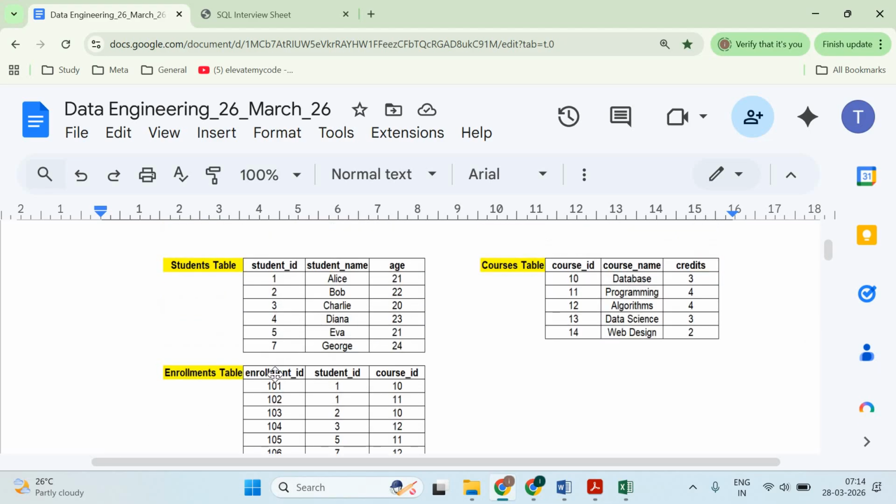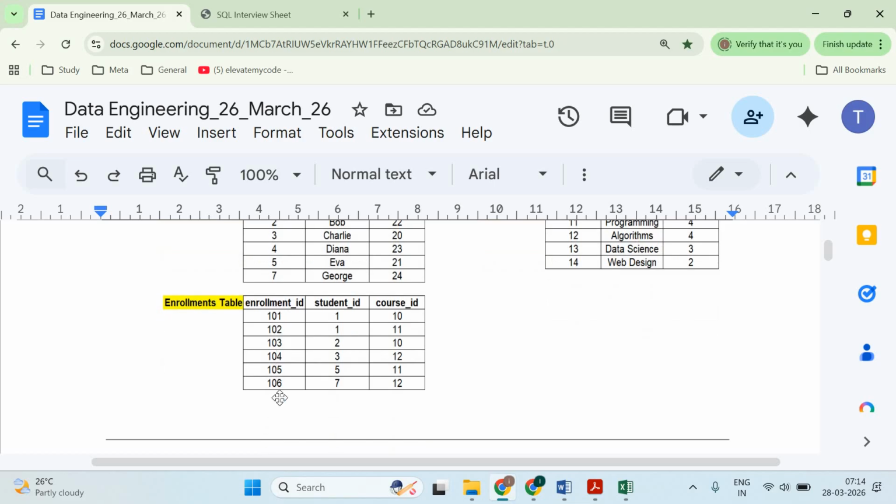Whatever is vertical, for example enrollment ID, student ID, course ID, those are the columns. And what is the row? The complete row, for example 101, 110. These are complete rows. 102, 111, that is a complete row. So data can be stored in the form of a table, in Excel format as well as in database format, right?